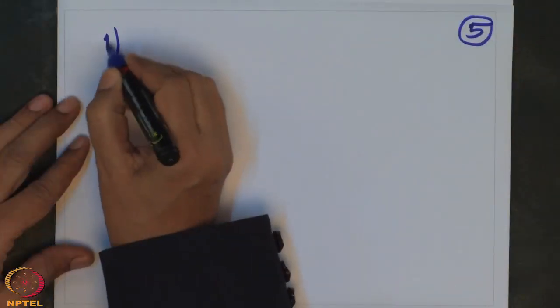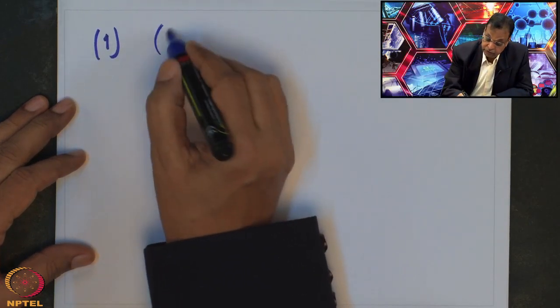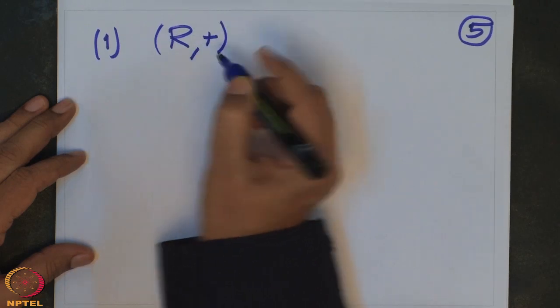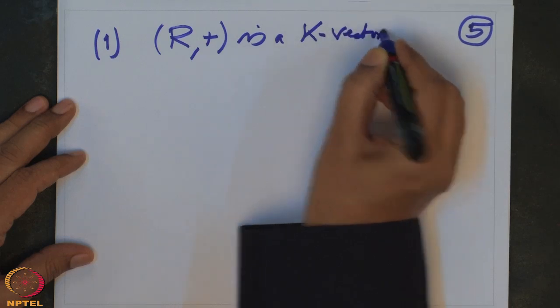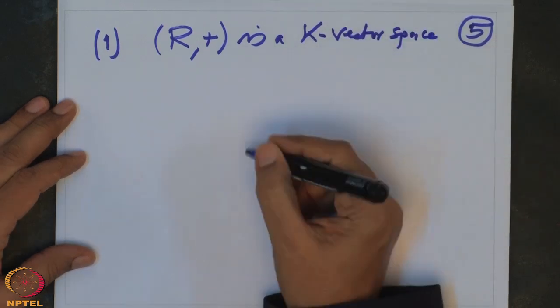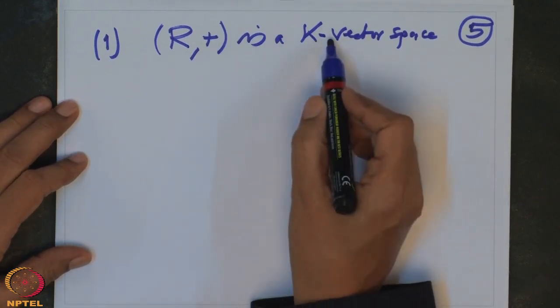So what are the compatibility properties of the scalar multiplication of K? First of all, with the plus. The first one is with the addition of the ring; it should be compatible. That means if I take this R with plus, this abelian group, this is a K vector space. That means whether you add first and multiply by scalar, or you multiply by scalars and add, the result is the same.